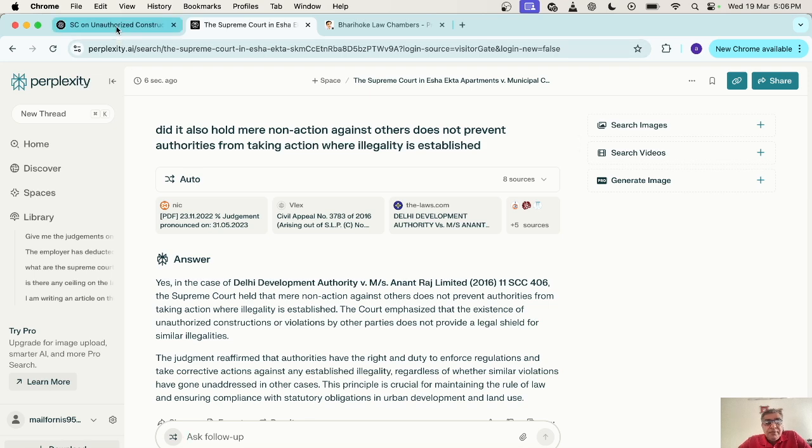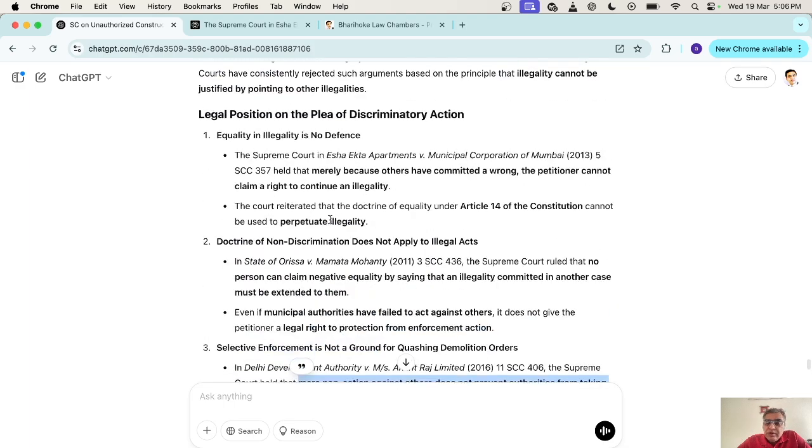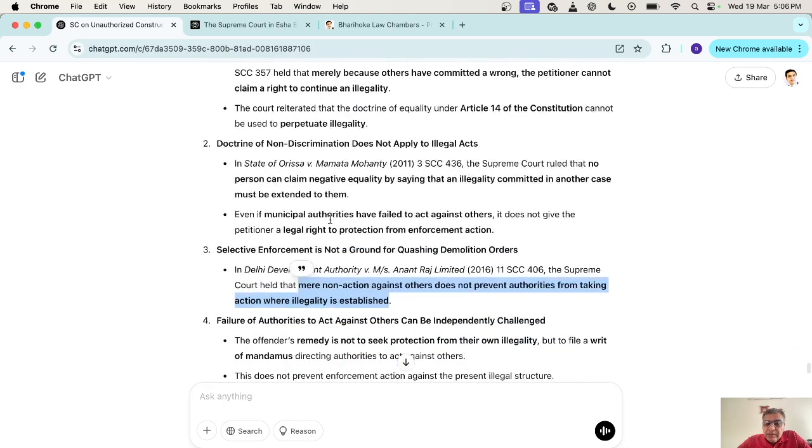So, to my surprise, I have never seen ChatGPT giving me correct judgments as citations in the first attempt. Normally, it doesn't. Maybe it's learning from Perplexity. Anyways, so again, now what?